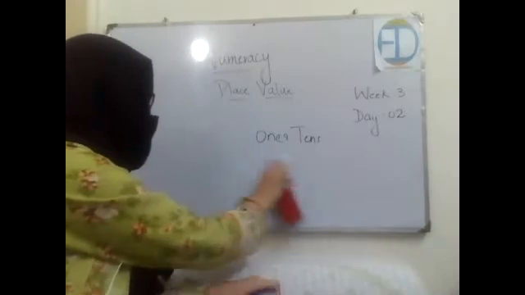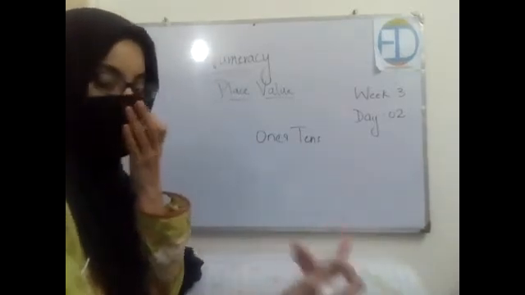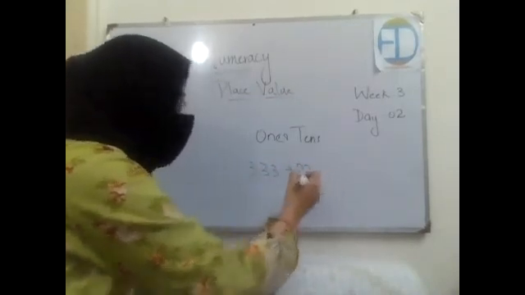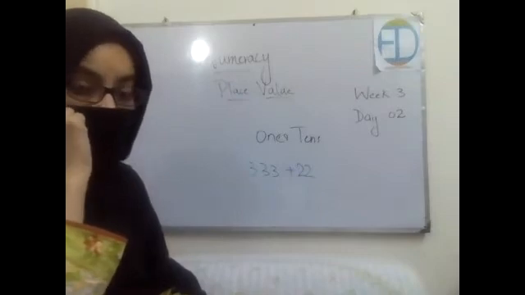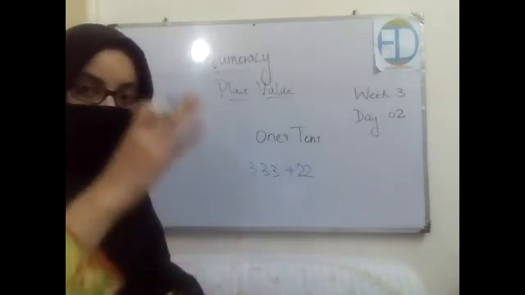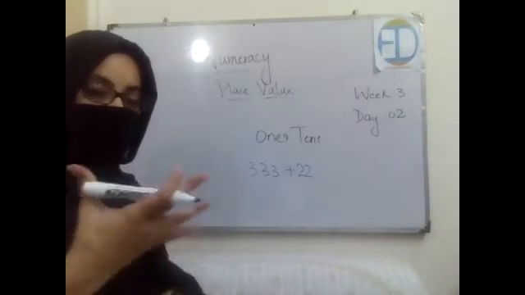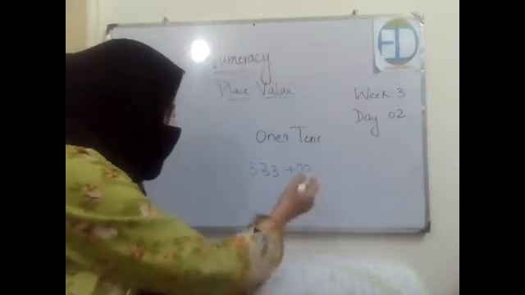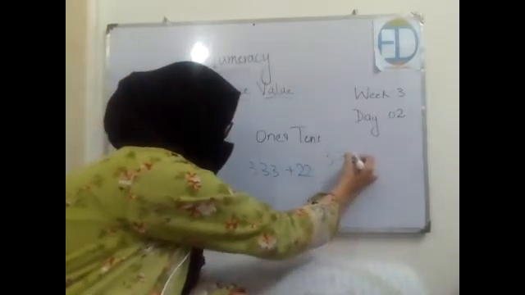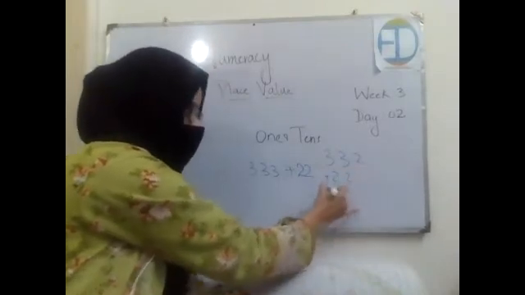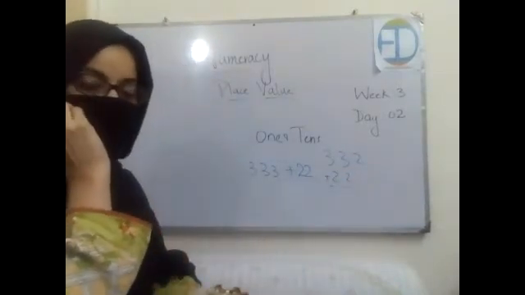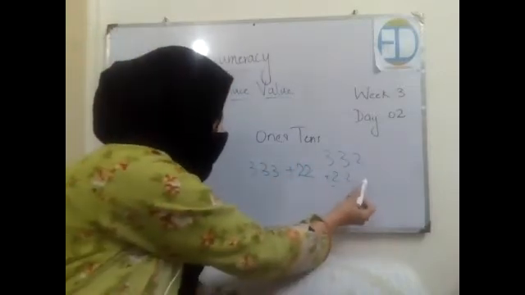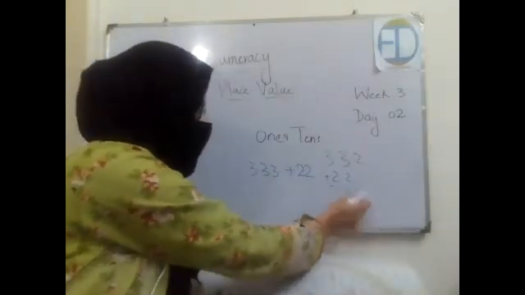A teacher gives you a question in an assignment: add 333 and 22, right? Now the best way to add two numbers is that first write them in a vertical order and then add them, right? Now if you want to write these numbers in the vertical order, what would be the perfect order? If you write it as 333 and 22 this way, is this the correct way? No. Why? How did you come to know that 22 cannot be written from this side? You always write numbers from the right-hand side, right? The answer would be wrong in this case.